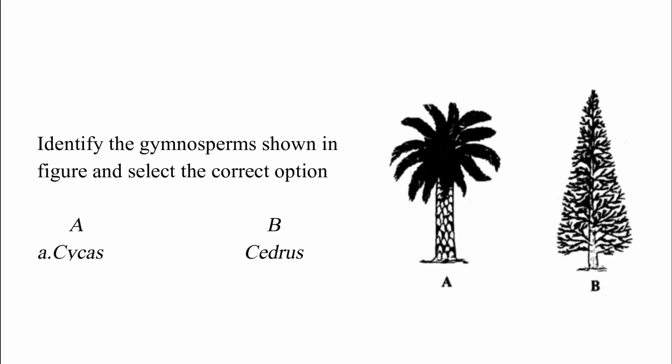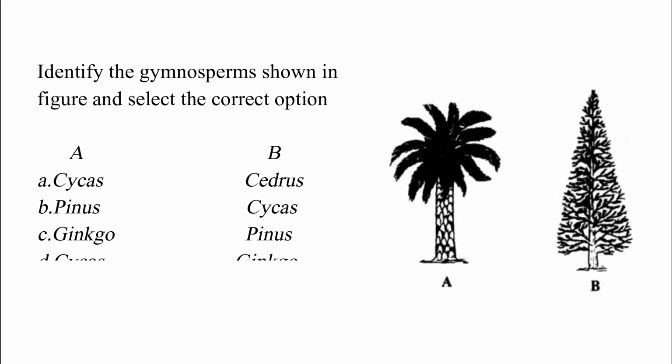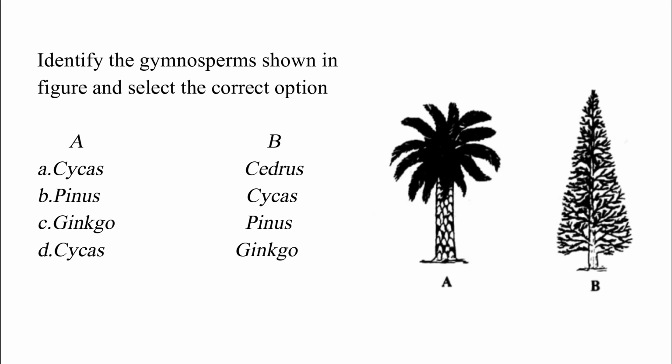Identify the gymnosperm shown in the figure and select the correct option. Option A, cycas, cedrus. Option B, pinus, cycas. Option C, ginkgo, pinus. Option D, cycas, ginkgo. The correct answer is option A, which is figure A represents cycas and figure B represents cedrus.